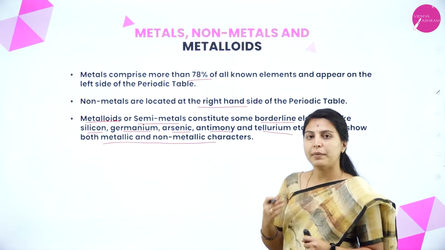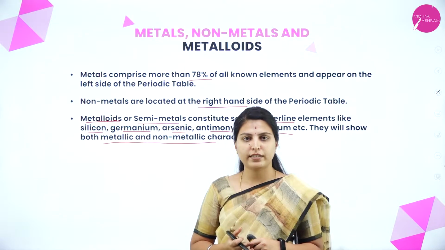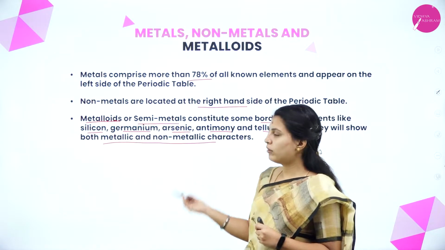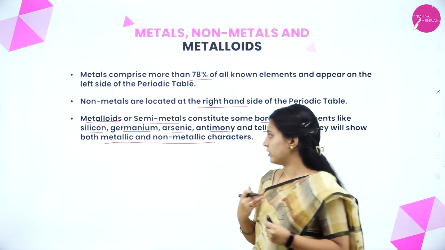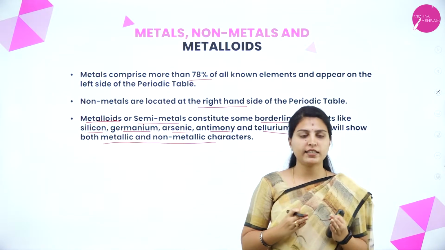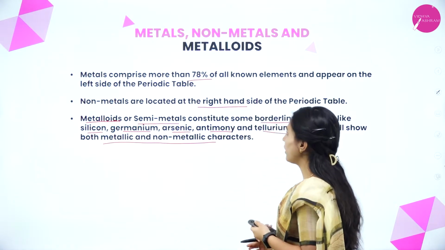You know the metallic characters: hard in nature and good conductors of heat and electricity. Non-metals are the opposite of metallic characters. These metalloids hold the characters of both metals and non-metals. We'll see this in the periodic table.